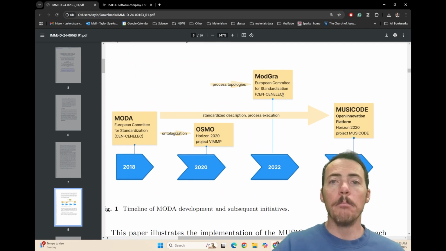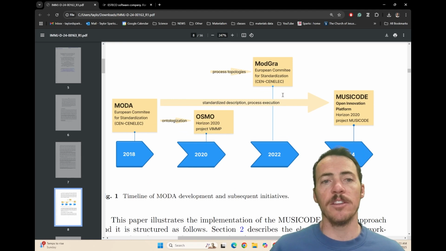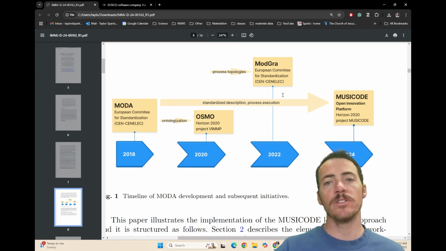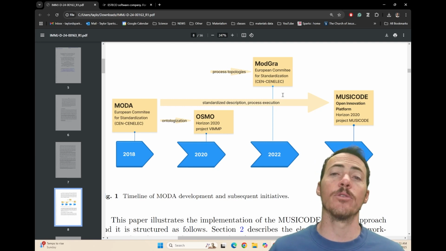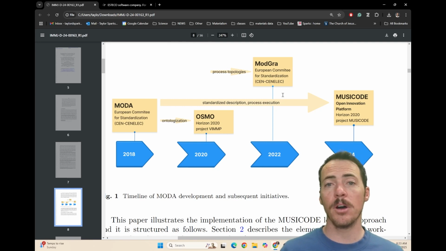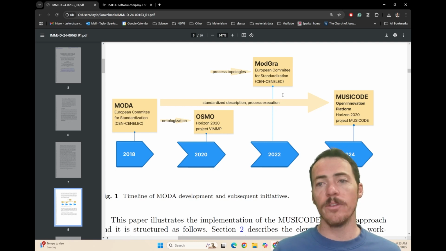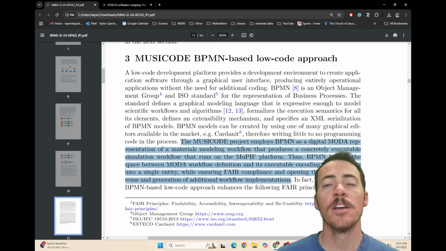Here they have MODA, which was introduced in 2018. This was basically a standardization approach for talking about these. In 2020, this was improved to become OSMO because they added ontologies. And in 2022, it got further improved because they included process topologies. That was ModeGraf. And then most recently in 2024, you now have MUSICode, this open innovation platform, which includes a standardized description and process execution. So how are they doing that?